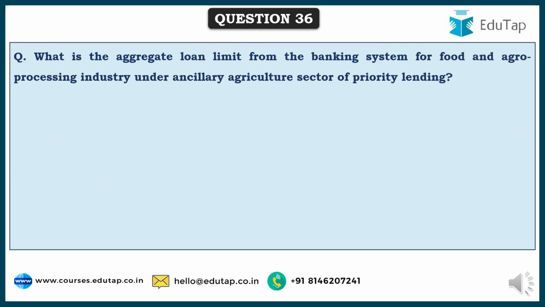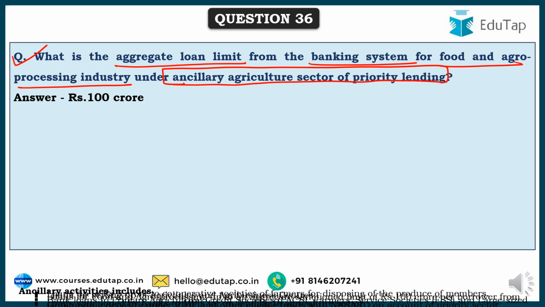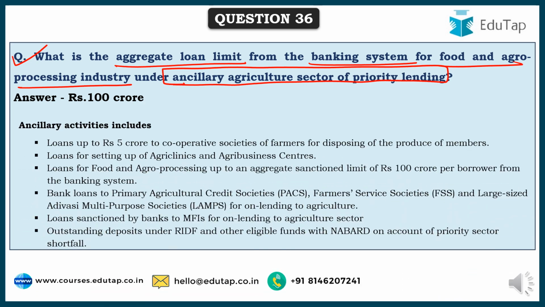So friends, here comes the next question again from PSL. What is the aggregate loan limit from the banking system for food and agro processing industry under ancillary agriculture sector of priority lending? So here the correct answer is 100 crores. This is the aggregate loan limit that can be obtained by a food and agro processing industry. And what are the ancillary activities that include under this?